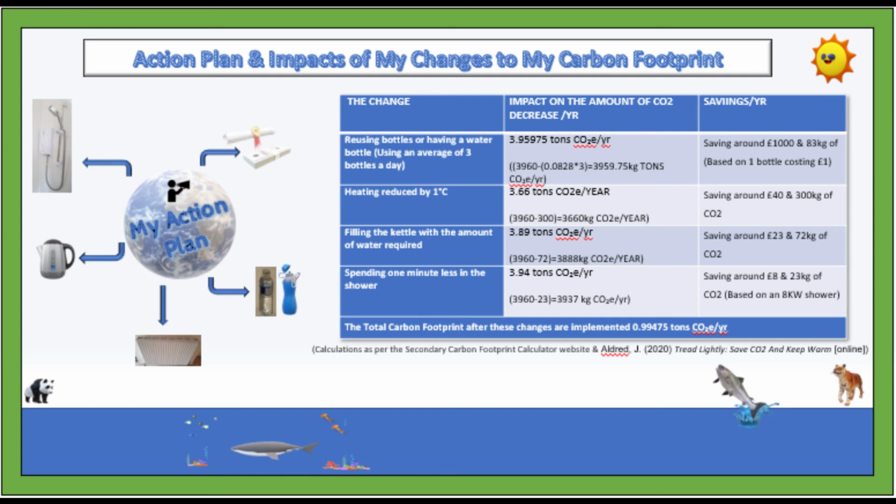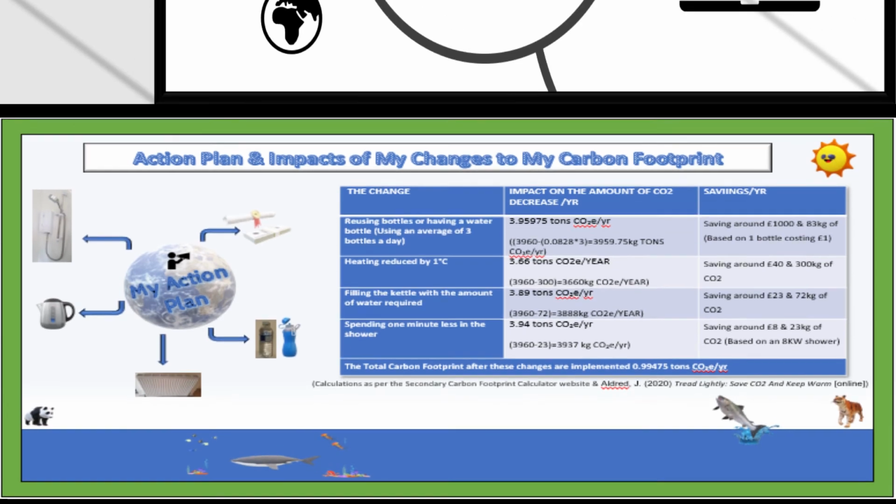Other changes are shown on the table, as you can see, detailing the impact, including savings for reusing bottles, reducing heat by 1 degree Celsius, filling the kettle with only the amount of water required, and spending 1 minute less in the shower. In order to ensure that my carbon footprint reaches below the target of 2 tons CO2 equivalent per year, as per the carbon footprint calculator, I will try to incorporate these changes into my life.